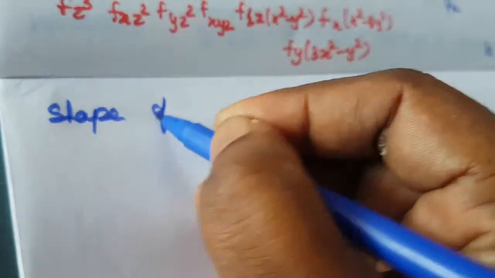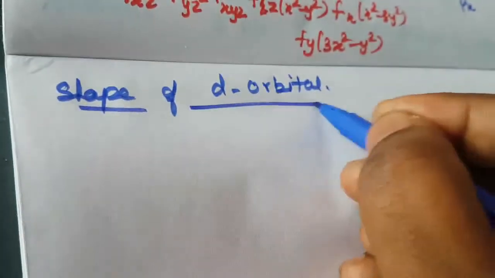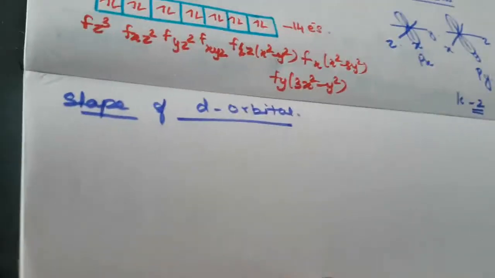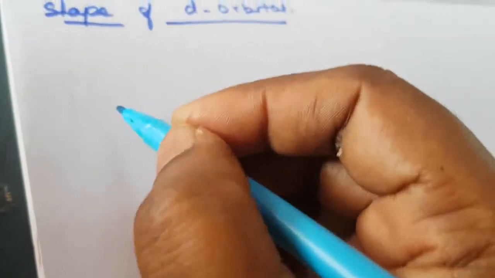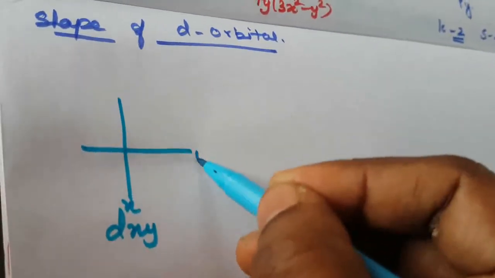Next one is, what are the shapes of the d orbital? First one is dxy. How to draw the structure? dxy, this is the x axis and the y axis.